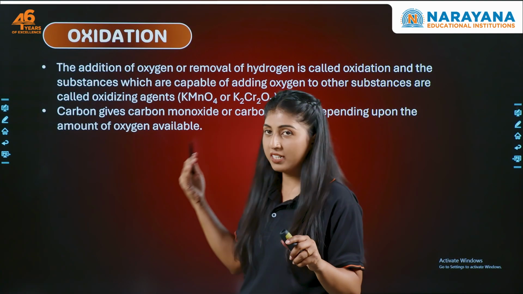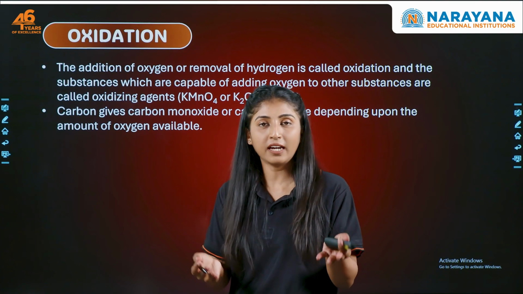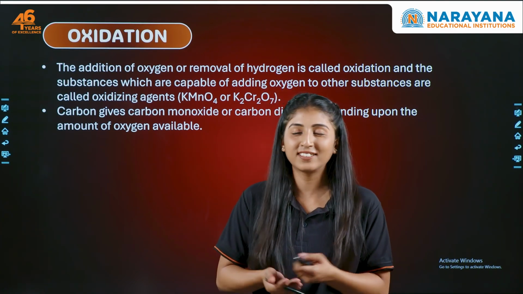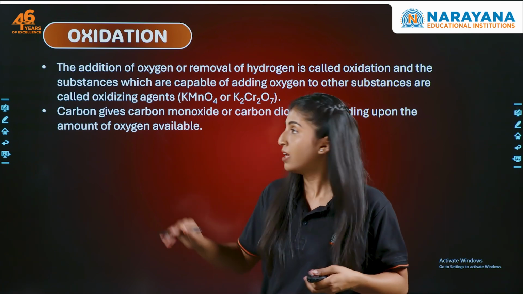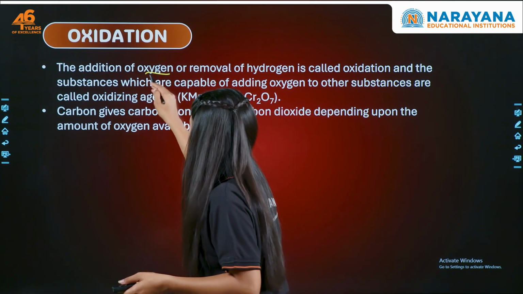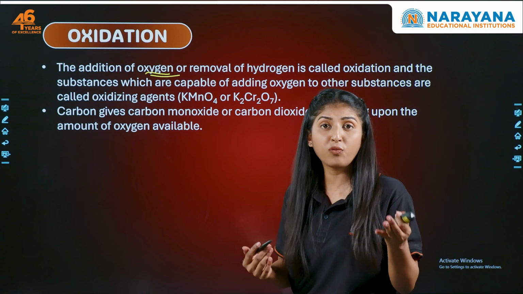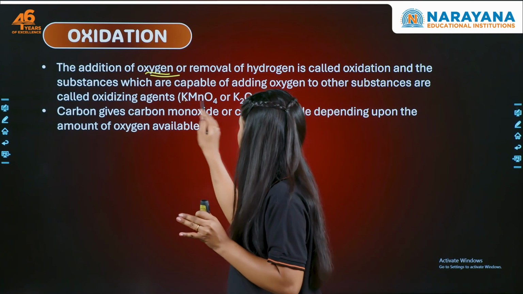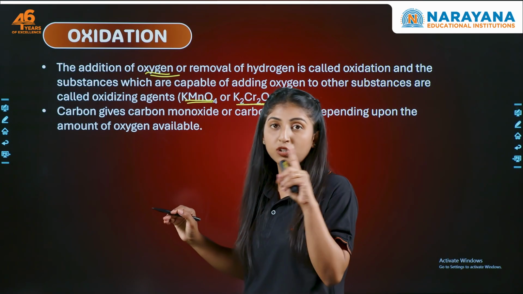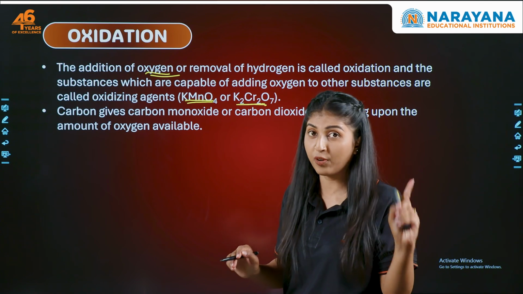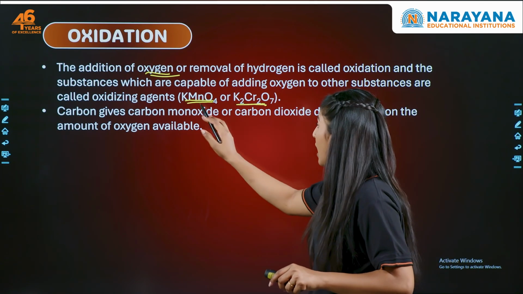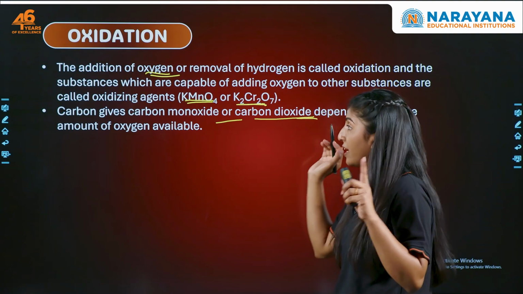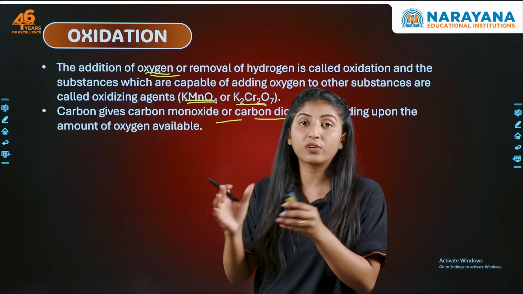Let's quickly see what oxidation is. Oxidation, you know that we have already discussed in chemical reactions and equations. Oxidation is nothing but addition of oxygen or removal of hydrogen. So, addition of oxygen, right? In presence of what? Oxidizing agent. KMnO4, K2Cr2O7. These are the common oxidizing agents and very prominent ones. We'll be using this when we'll be discussing ethanol. Now, carbon gives carbon monoxide and carbon dioxide depending upon the amount of oxygen available.